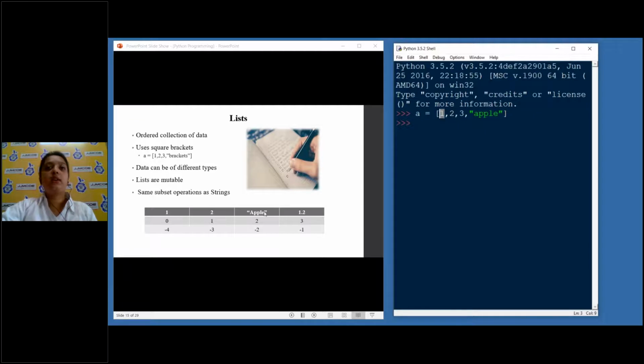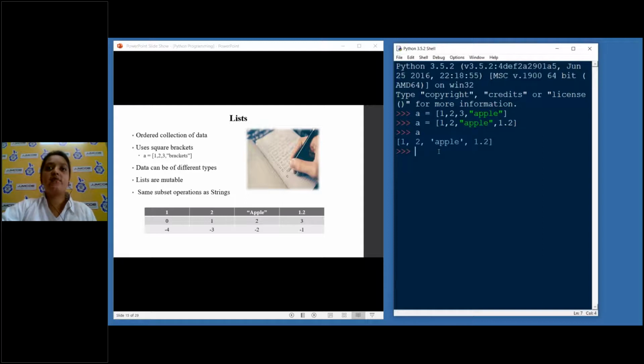I'll just do it in terms of this diagram: A = [1, 2, apple, 1.2]. The 1 will be in position 0, 2 will be in 1, apple will be in position 2, and 1.2 will be in position 3.